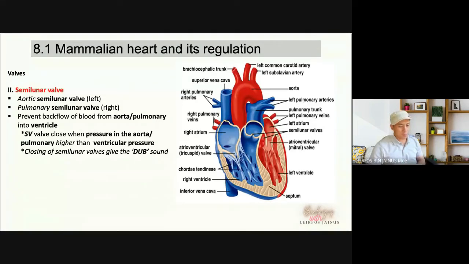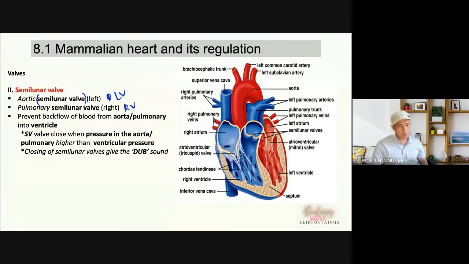Semilunar valve. Okay, we have two semilunar valves. One is the pulmonary artery with the right ventricle, and then on the left we have the aortic valve, the aorta with the left ventricle. Okay, so we can use the name semilunar valve. No need to write aortic semilunar valve, but that is for us to know specifically that if the valve is on the left, then we call it the aortic semilunar valve. But just using semilunar valve is also acceptable, right?